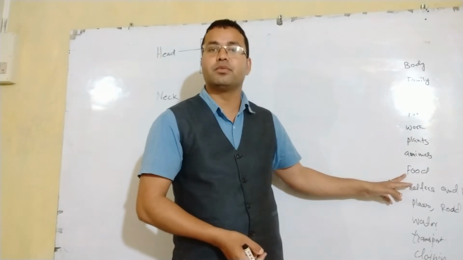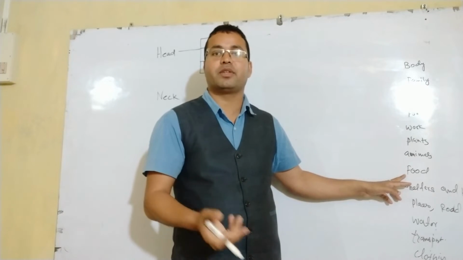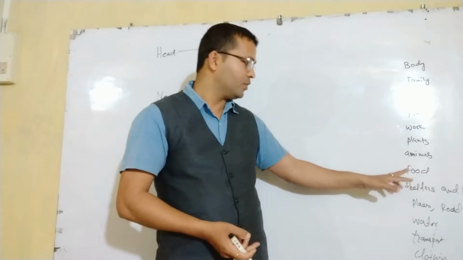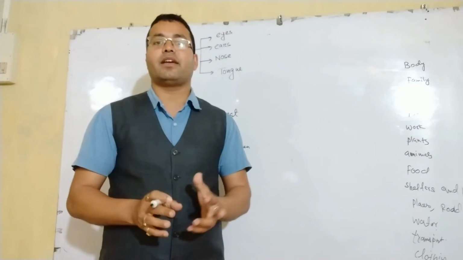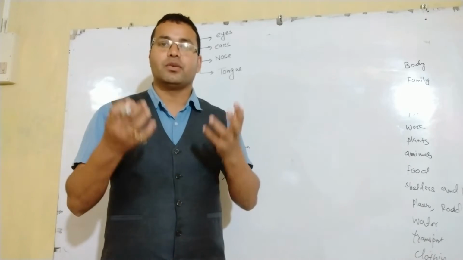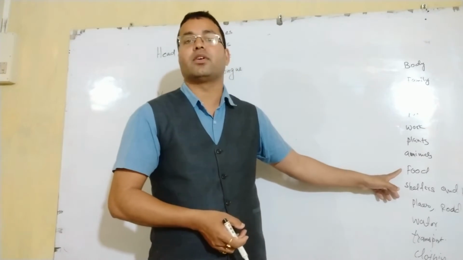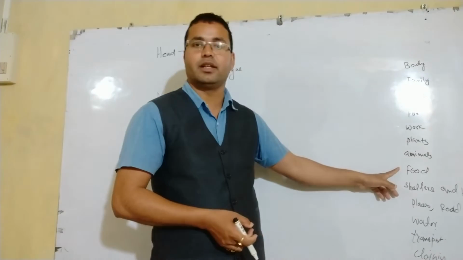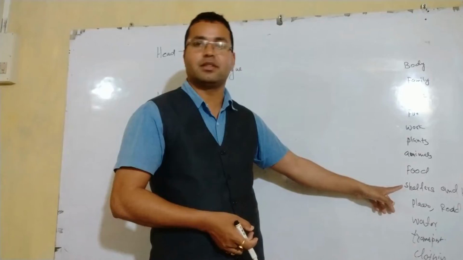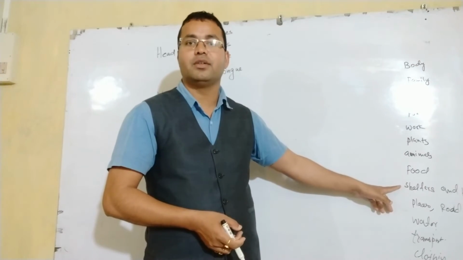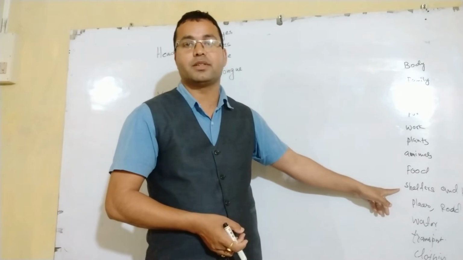So next is food. I told you that we should take a balanced diet. So for our standard living, we must have some concept regarding our food structure. So here you will get the basic idea. And the next chapter is home and shelter. For our survival, these are the basic needs. Without shelter, without home, it is very difficult to survive.